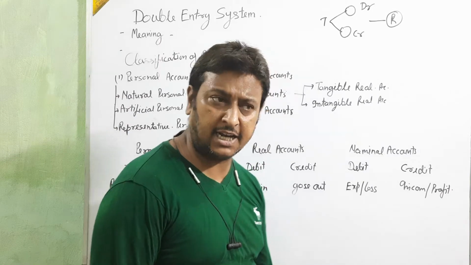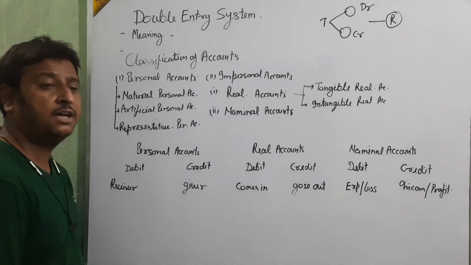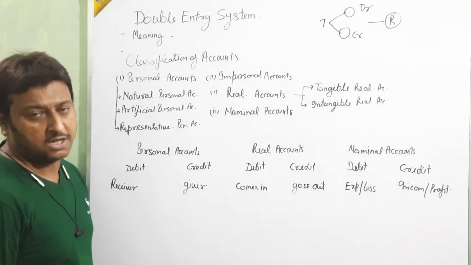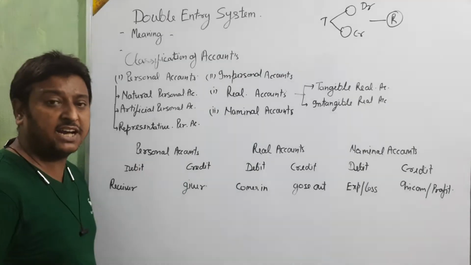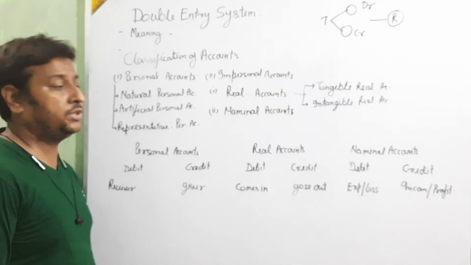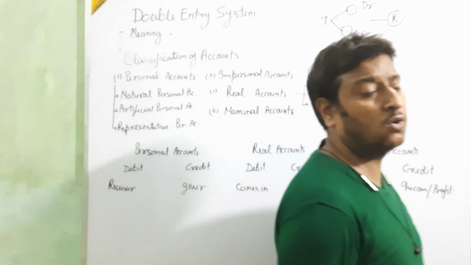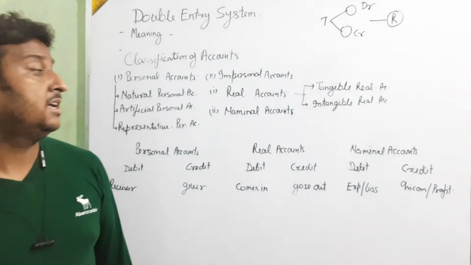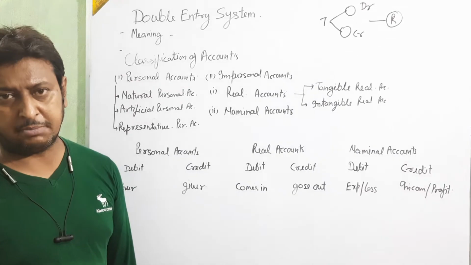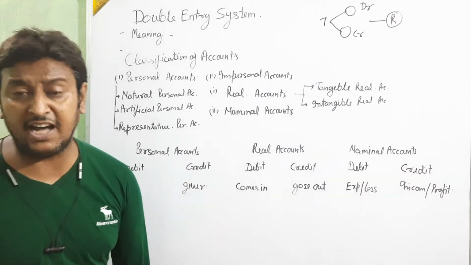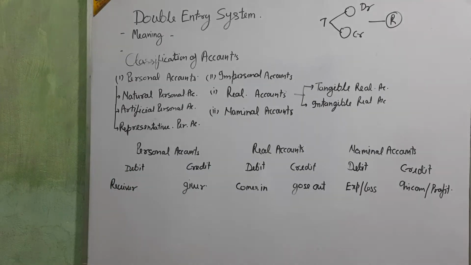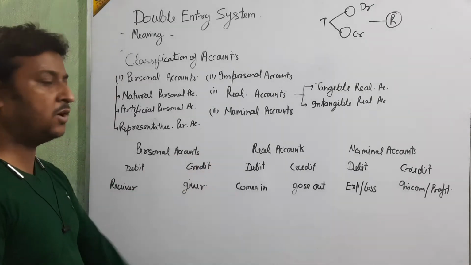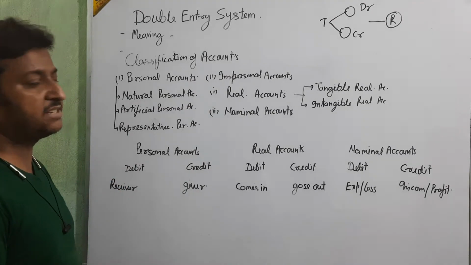Now we are going for the next topic, the rules of treating these accounts. How we are going to treat all these accounts as a rule, and on the basis of this rule we are going to write the entry in our journal. Now start with personal account. Two things are there.